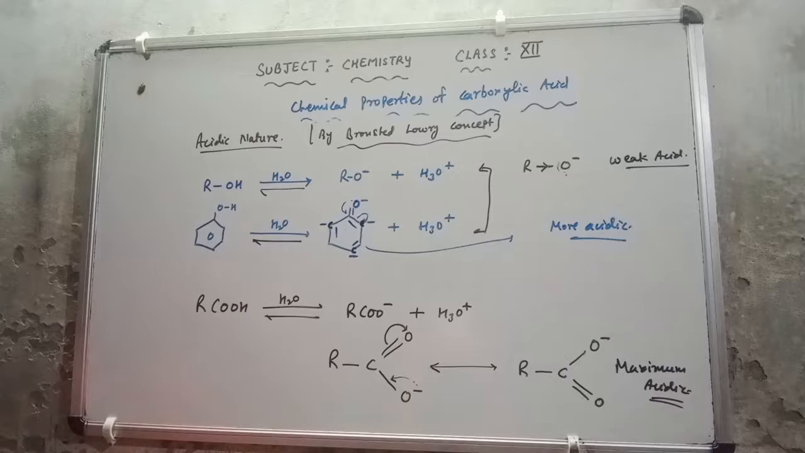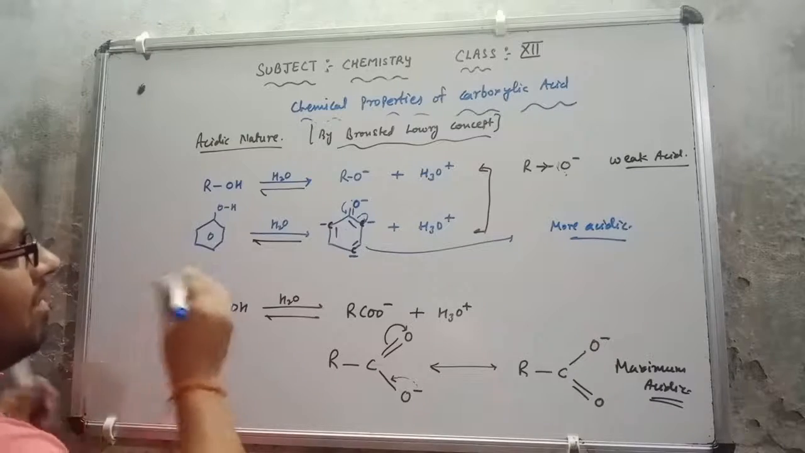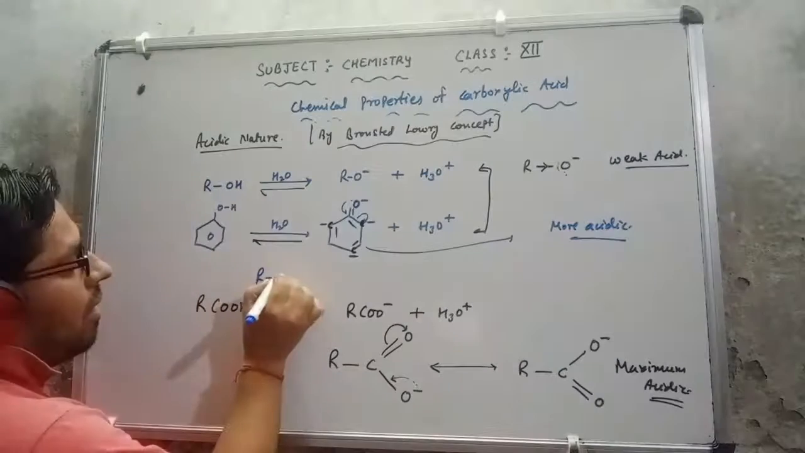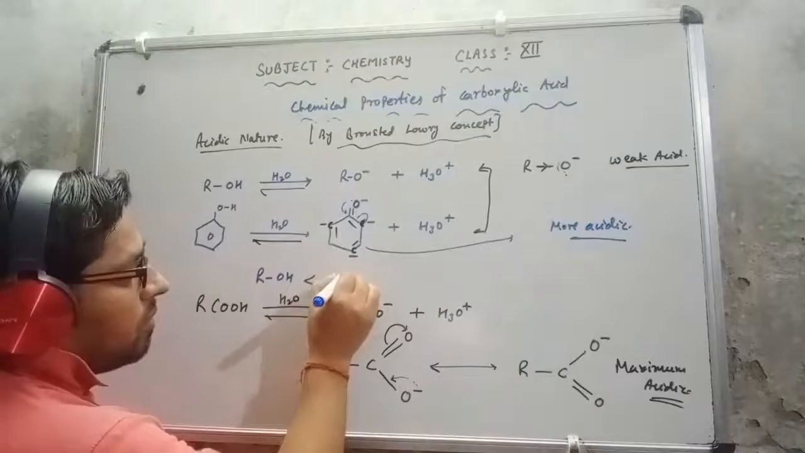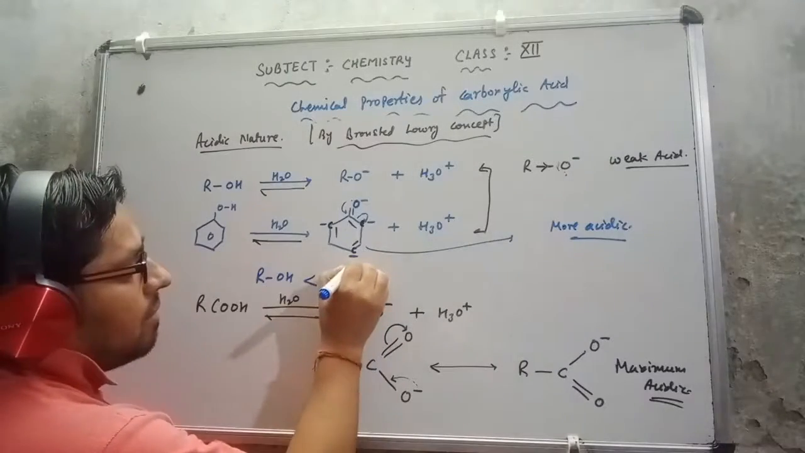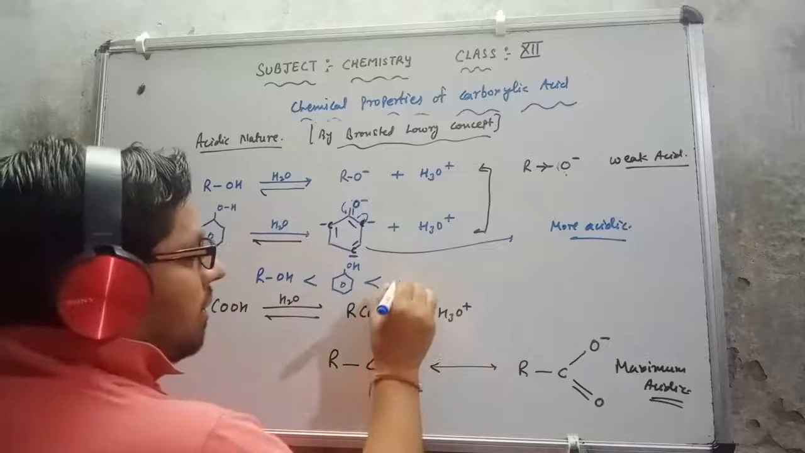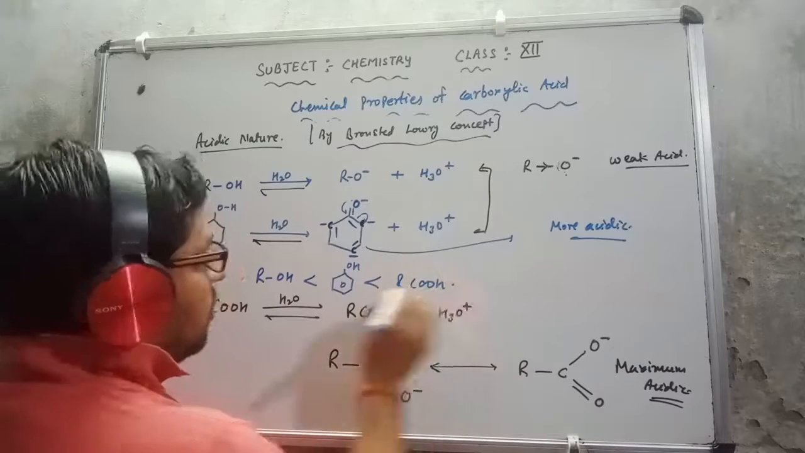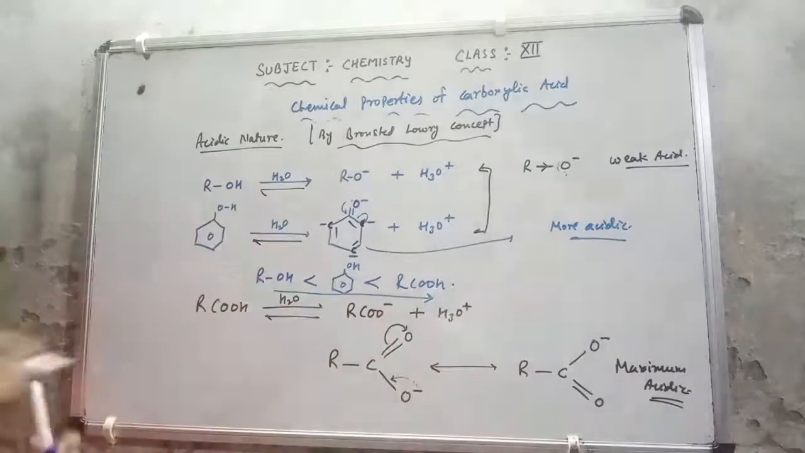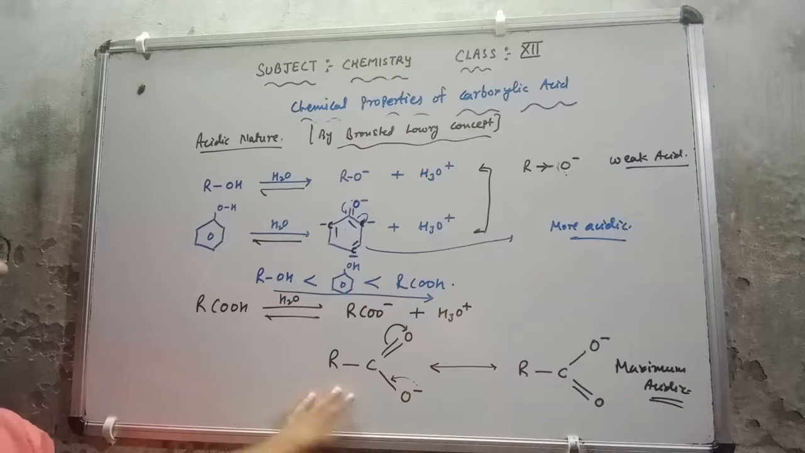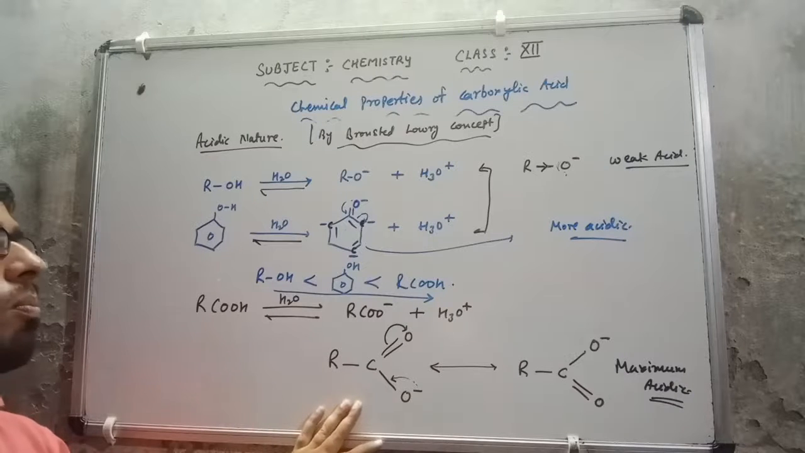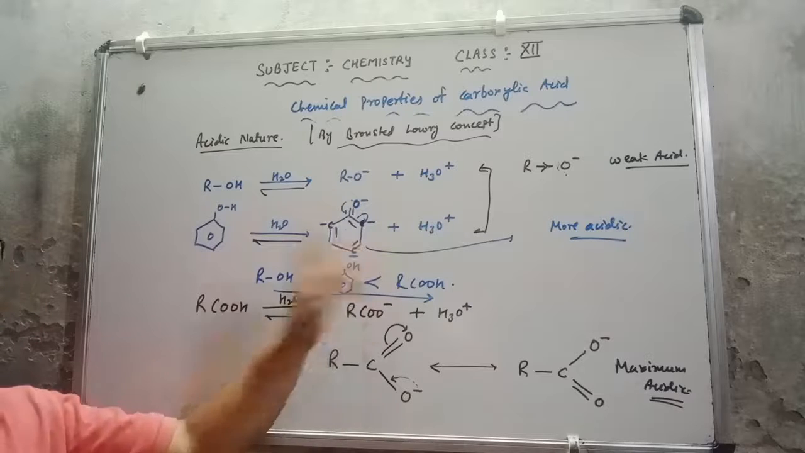Now if I say arrange them in increasing order of acidic character, from here we have understood that alcohols are less acidic, then phenol, then carboxylic acid, which is more acidic. So this is the increasing order of acidic character. I hope you have understood why carboxylic acid is more acidic in comparison to phenol.